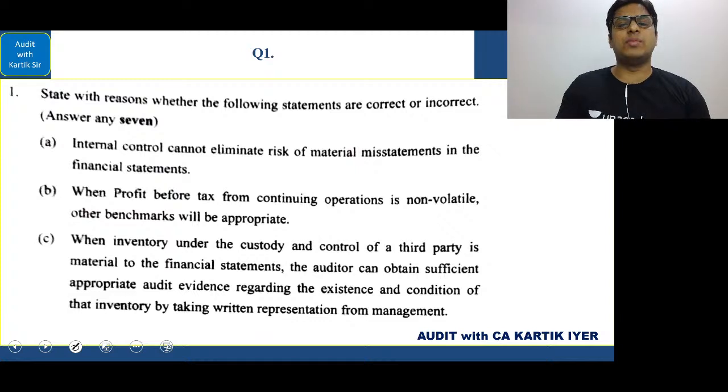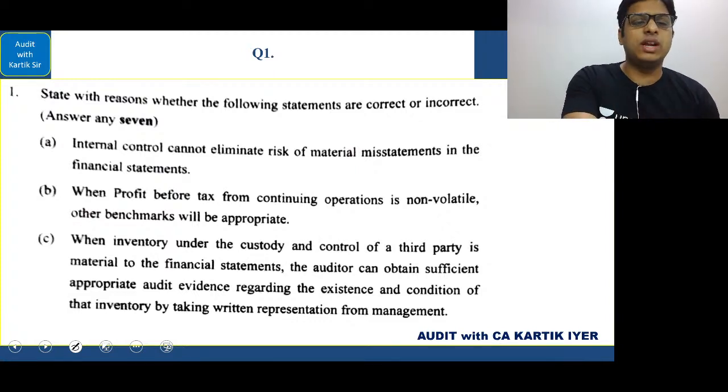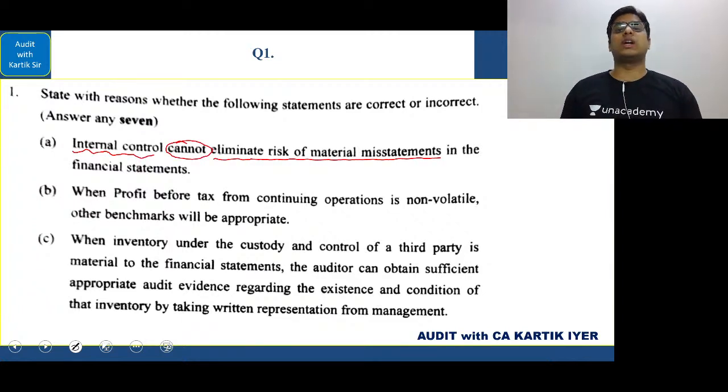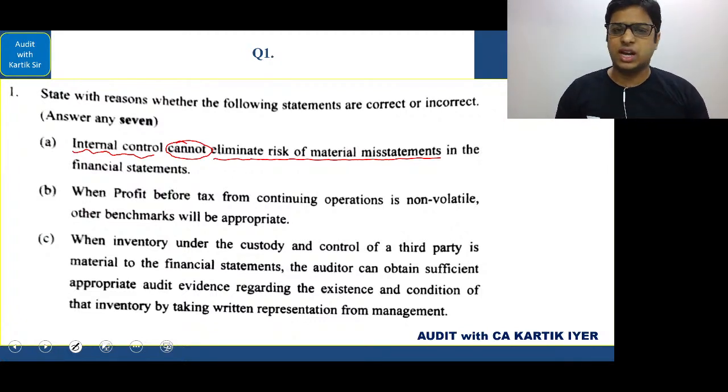Internal control cannot eliminate risk of material misstatement in a financial statement. Here you have to understand that risk of material misstatement is nothing but a combination of inherent risk and control risk. Even if the controls are set up, if the risk still percolates into the company, it is called control risk, as we had seen.